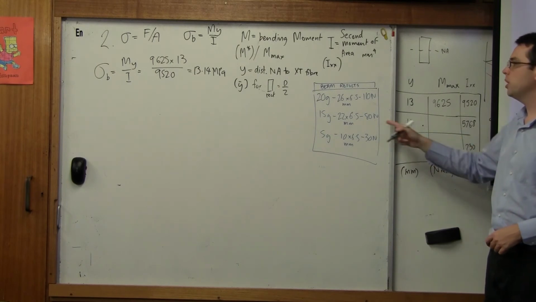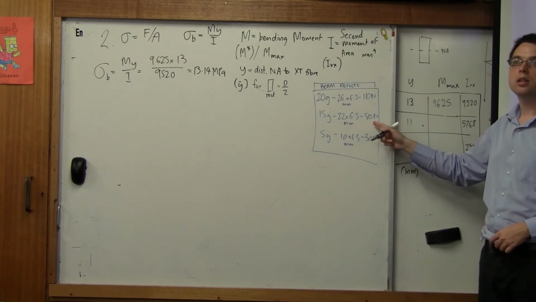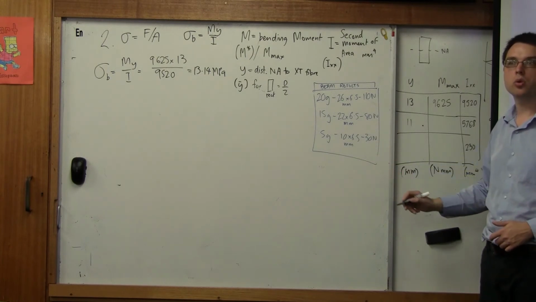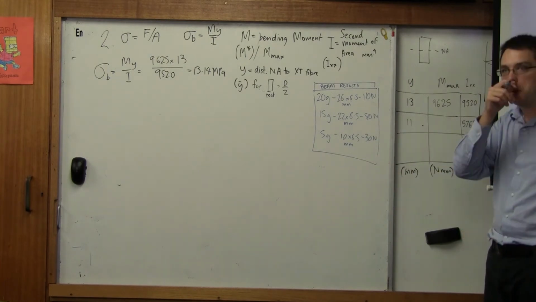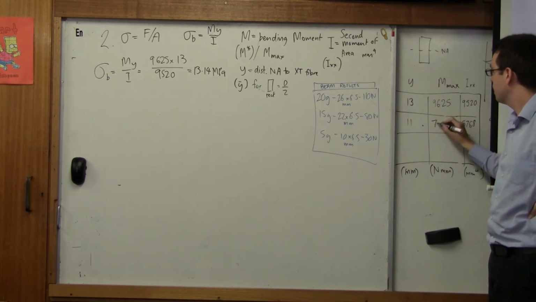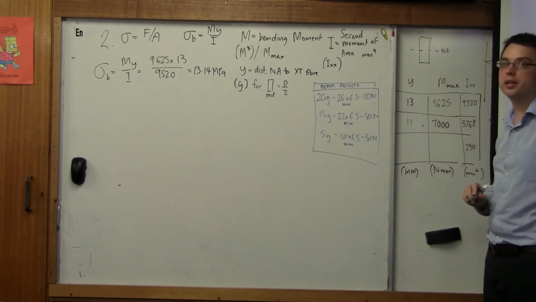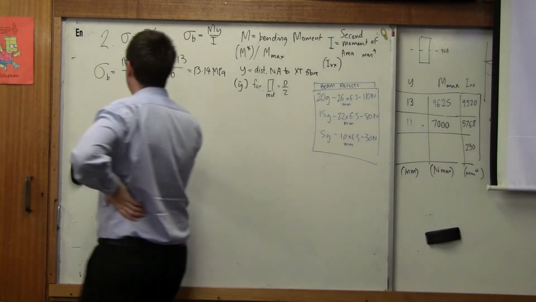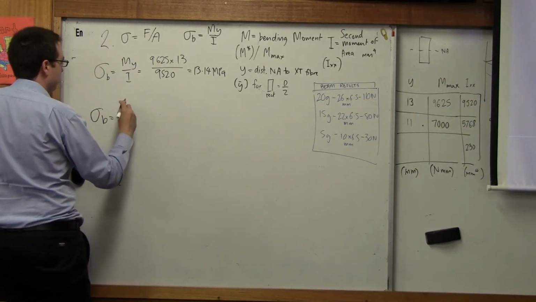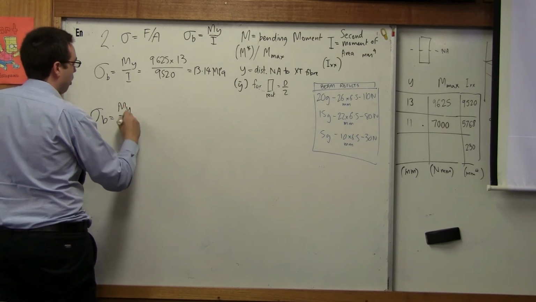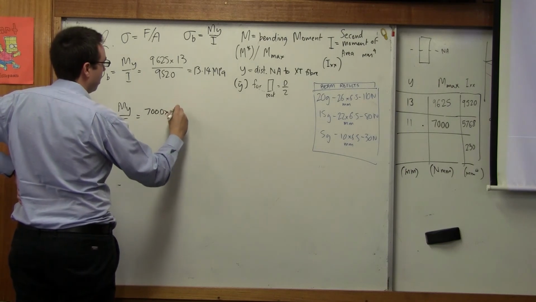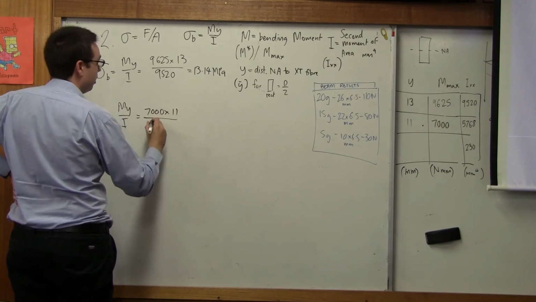Can someone figure that out for me? It's 80. 80 times 350 divided by 4. What's that going to be? 7,000. Sounds about right. That was what I had in my head. Okay, so let's type it into the calculator. Ready? So sigma B equals My over I. We've got 7,000 times 11 divided by...